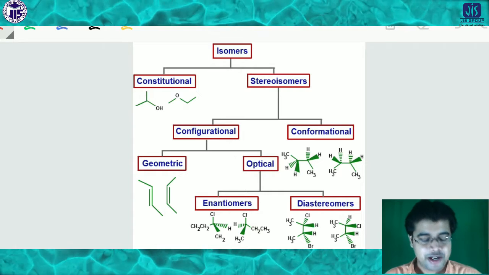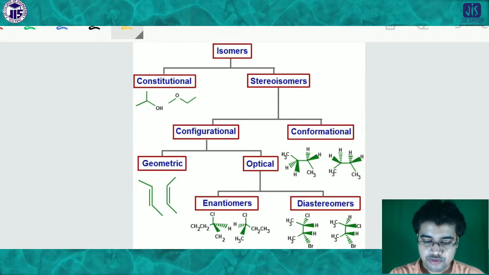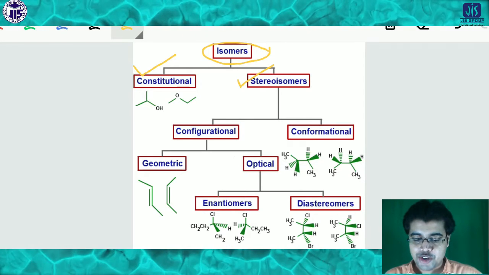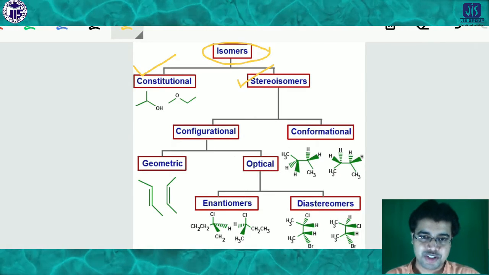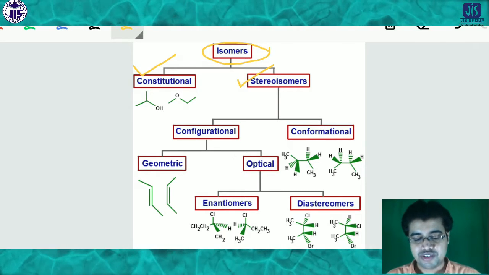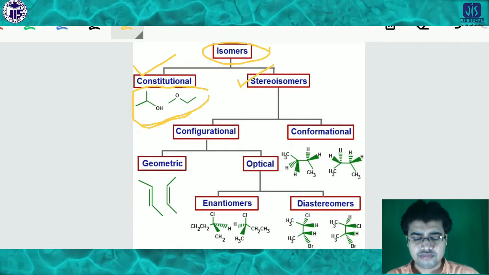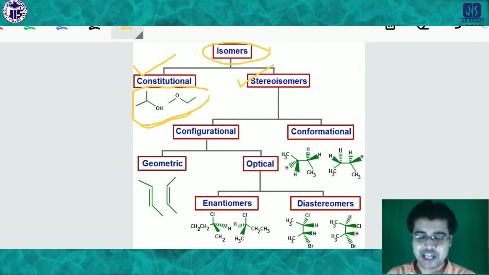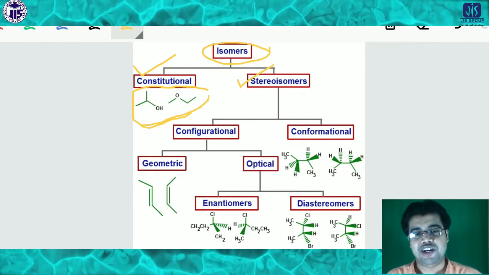Mainly isomers are classified in two ways. First one is the constitutional, second one is the stereoisomer. This is the main broad classification of the isomer. Constitutional isomer I already discussed with you. The formula may be the same, but there may be a change in the groups or the attachment position of the group. Different types of constitutional isomer are also present, depending on the functional group, the position, the chain length, etc.